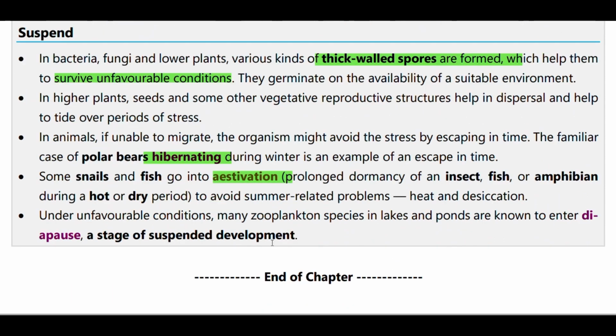Under unfavorable conditions, many zooplankton species in lakes and ponds are known to enter diapause, a stage of suspended development. Diapause, pause means suspended development. So this is what this chapter is about. These are small, minor topics, and we listen to them a number of times.